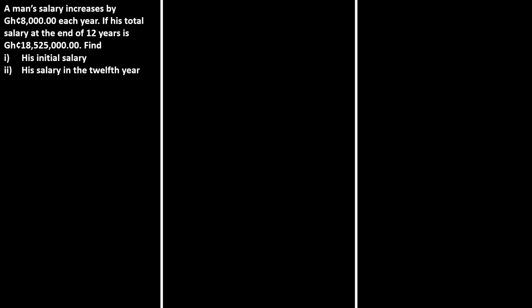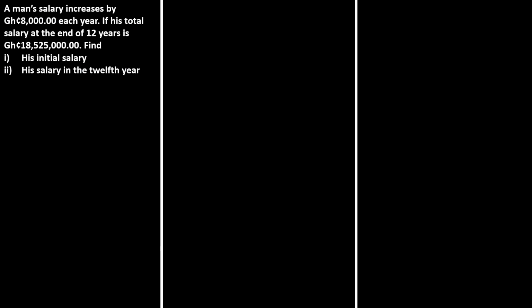So as the question demands, you're supposed to find the initial salary. In this case, it's a series and sequence question. The question is telling us that it increases by 8,000 every single year, and at the end of 12 years, the amount that he had from the very beginning until the time that he's ending is 18,525,000.